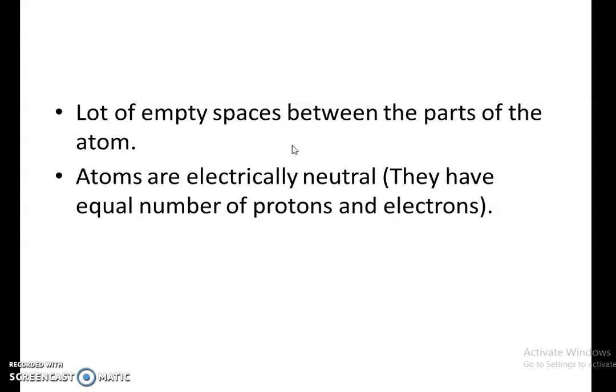If there are 8 protons, there will be 8 electrons also. So it will be electrically neutral, and the net charge of an atom is zero.